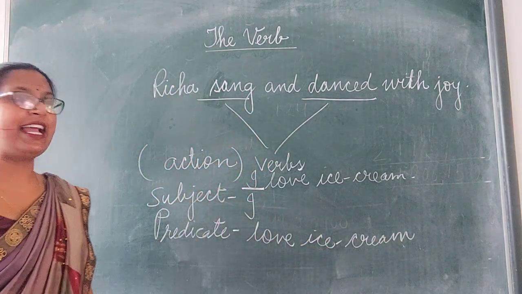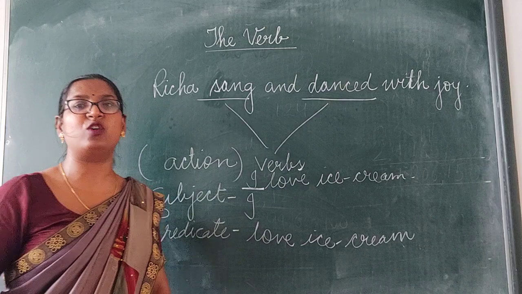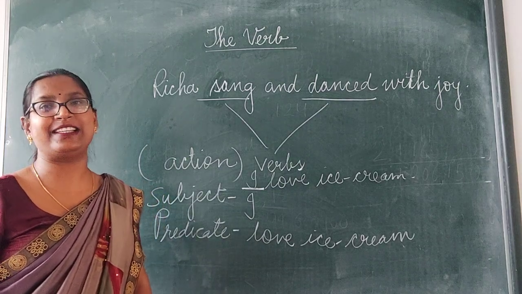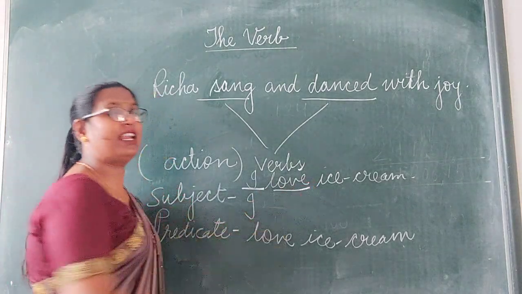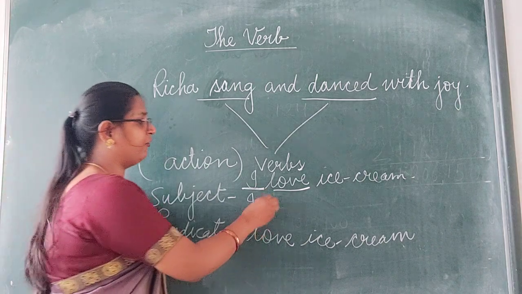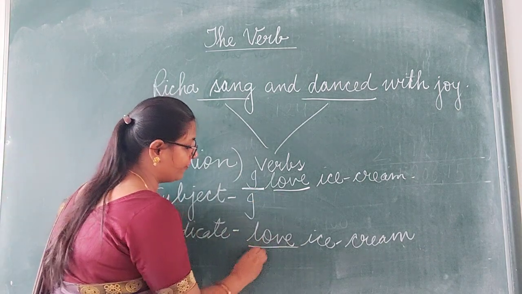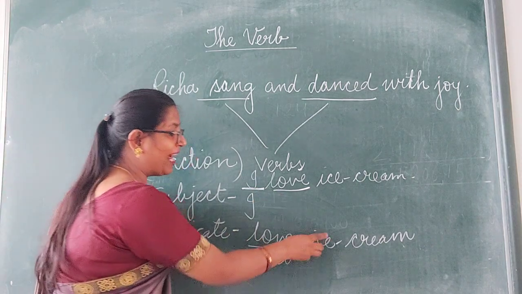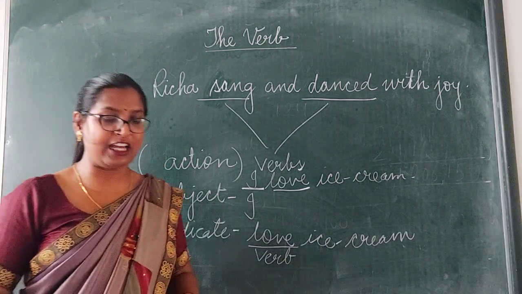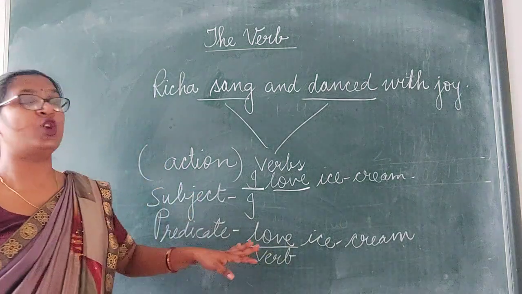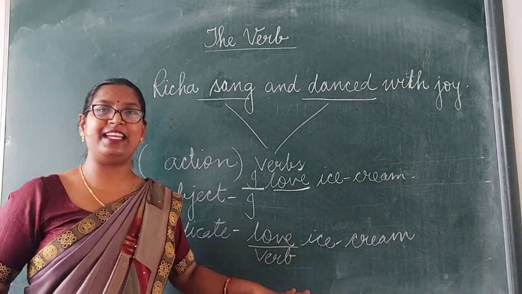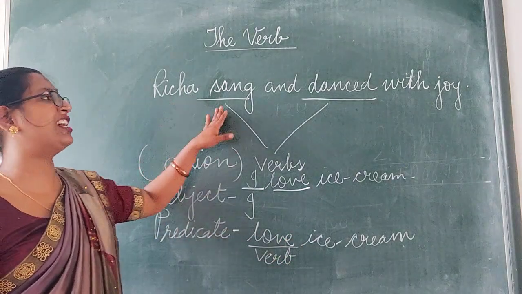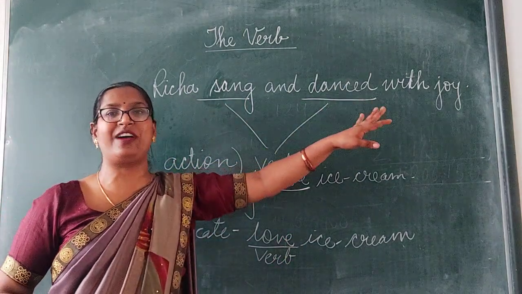Now, you can recognize here in this sentence the word which is expressing the action. That is love. So, love is a verb. Love is a verb which is the part of the predicate. In this sentence also, Radha sang and danced with joy.